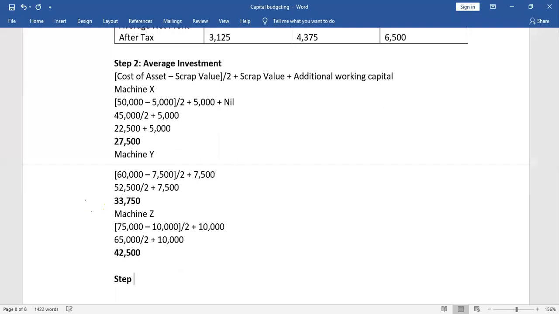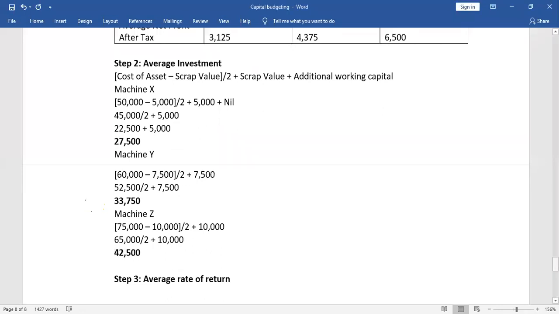Step 3. What is it? Average rate of return, ARR. Last final step is ARR, average rate of return. So for that also, what is the formula? Let me copy the formula from above.